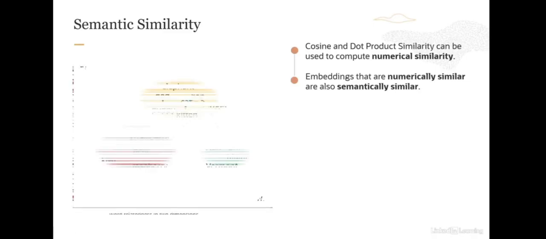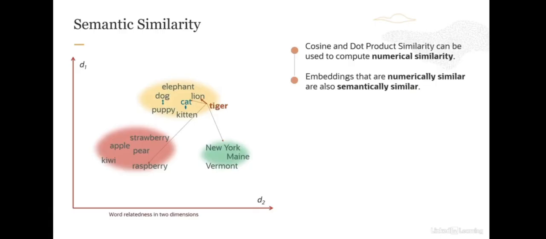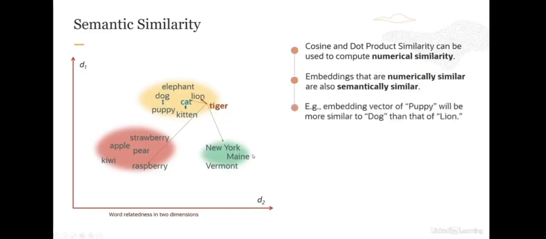Let me give you another example, extending from the previous slide. Let us say we have more words. We have animals here, fruits here, and cities here. You can see that the embedding vector of a puppy will be more similar to dog than that of a lion or that of New York or strawberry.